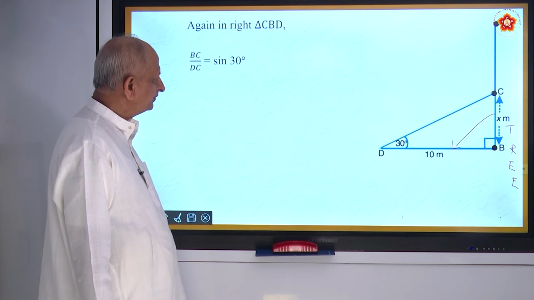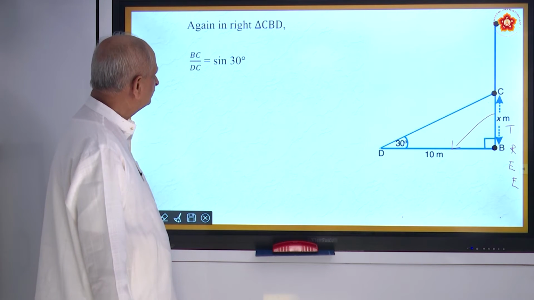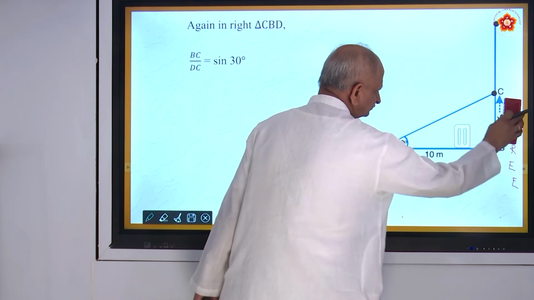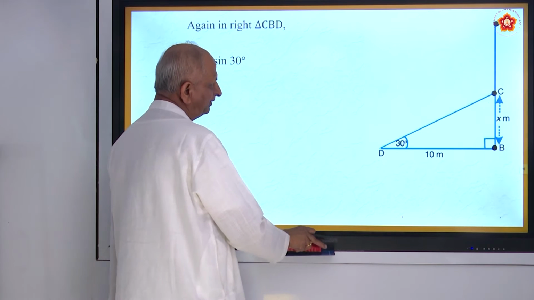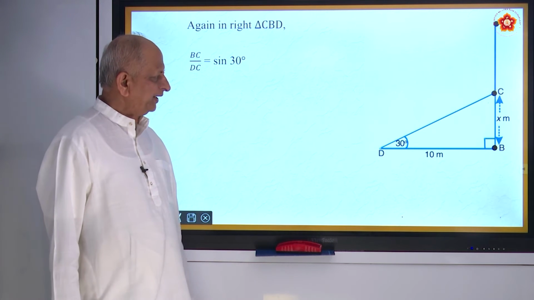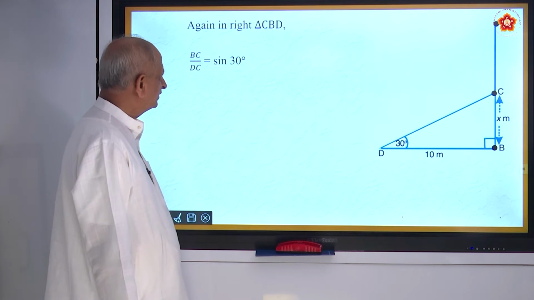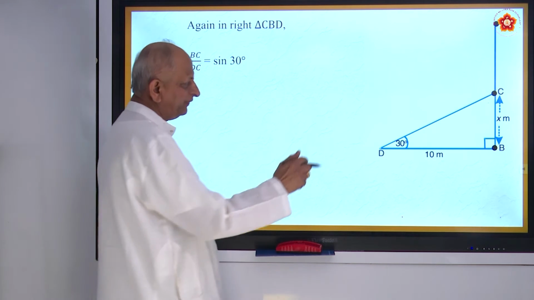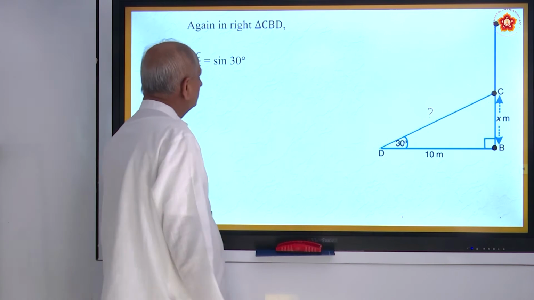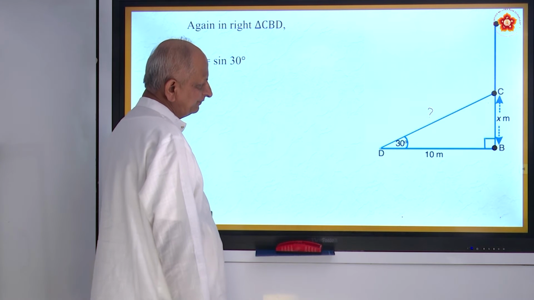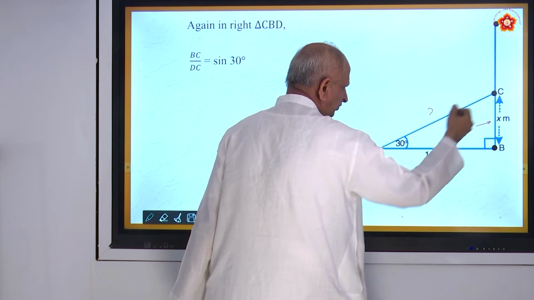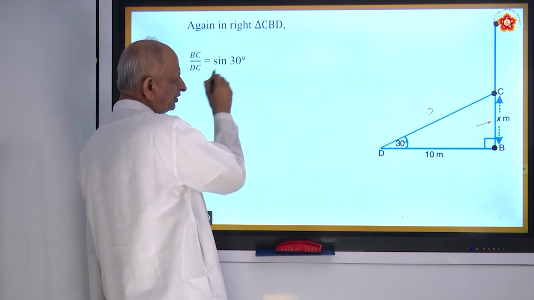Once again, in the same figure, in triangle CBD, now you have to use the relation sin 30. Why? You have to find out CD or DC. If you find out this, then you can find out this plus this. So BC by DC, that is opposite side by hypotenuse. BC by DC is equal to sin 30.